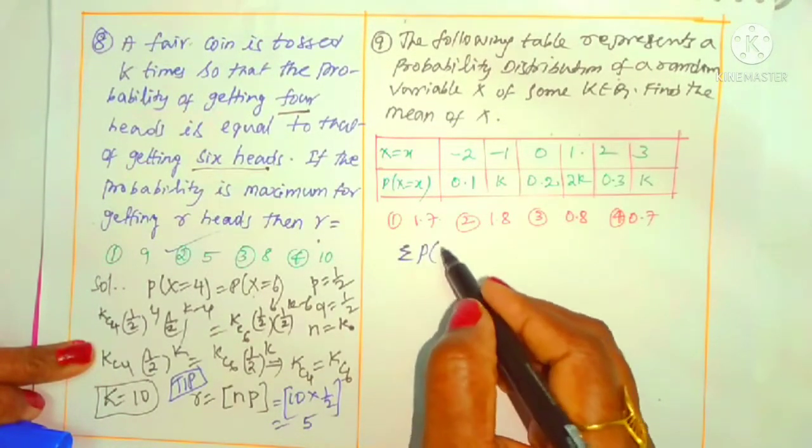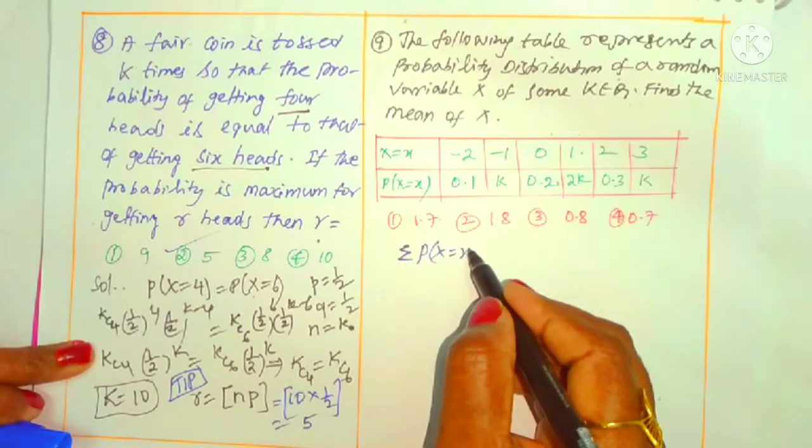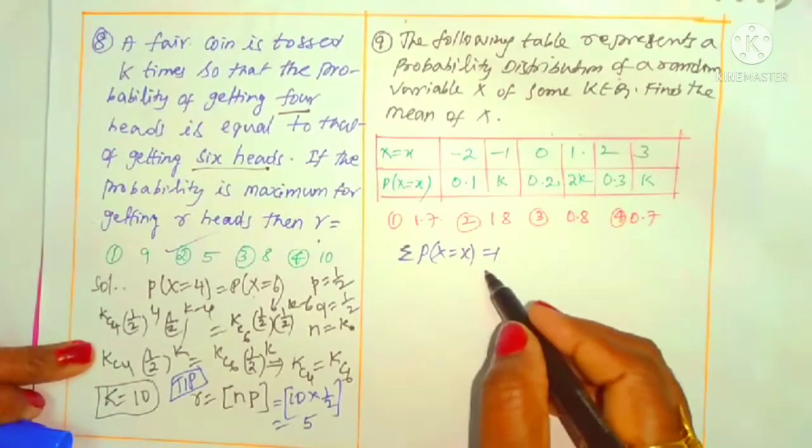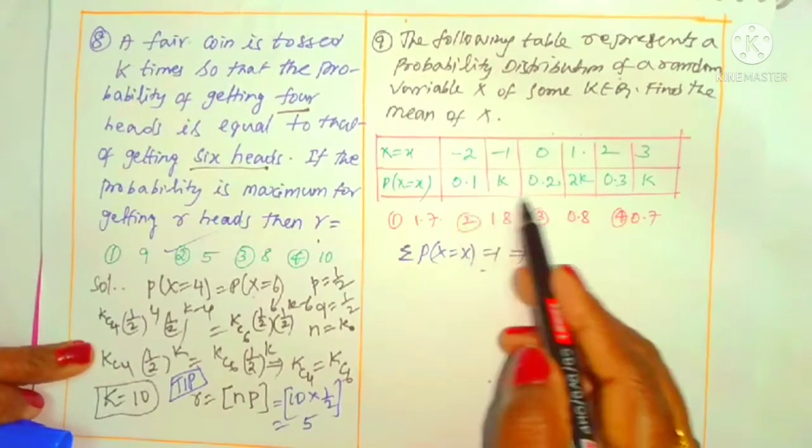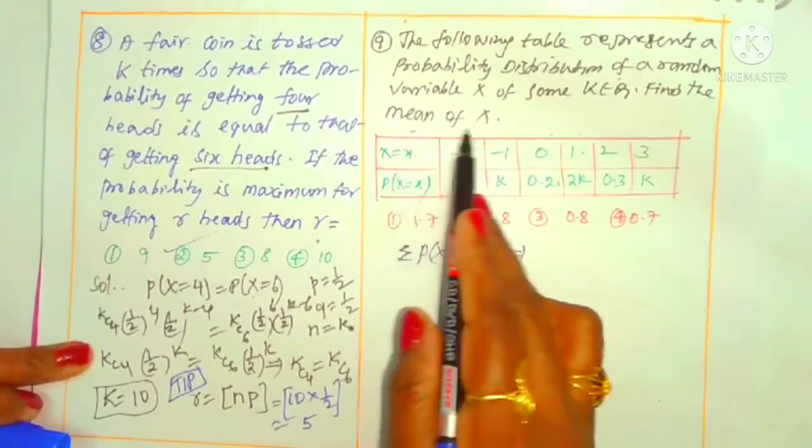Sigma of P of x is equal to 1, or not? Sum of all probabilities is 1. That is what we are using here. Sometimes he may ask only the k value. Here it is asking, after finding the k, we have to find out the mean.